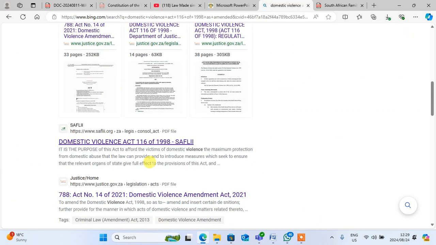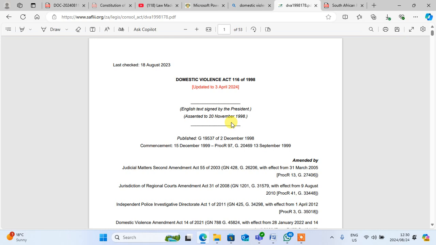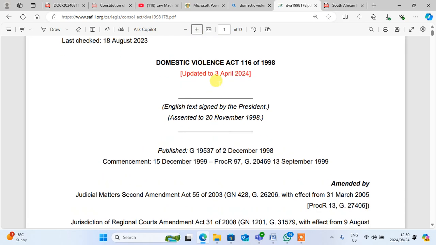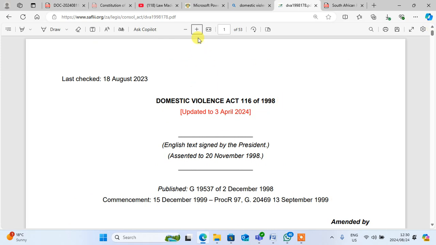It is very important that you come and download the act on Safely. The reason why you must is that all the amendments, those cases, those laws, or those statutes are amended daily. So you can see that when you come here, it will show you that it was updated. It is very important because they always update their things. They updated on 3 April 2024. So when you download the act, download from Safely. I repeat, when you download the statute, make sure you download it on Safely.